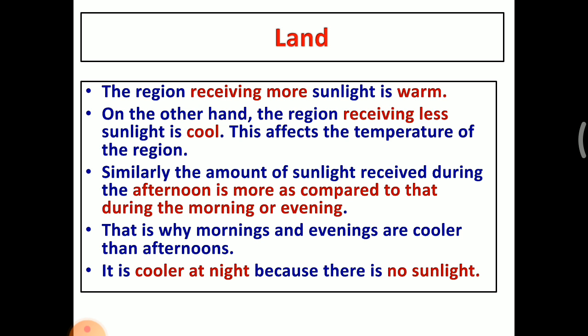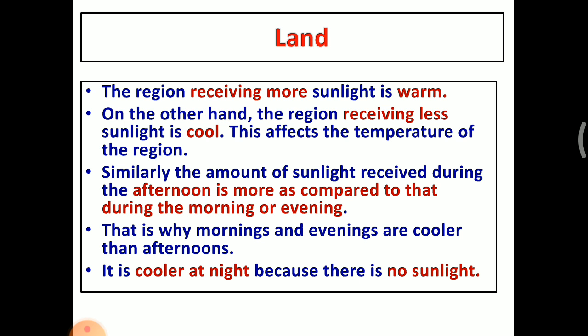Similarly, the amount of sunlight received during the afternoon is more as compared to that during the morning or evening. So the temperature of the land is higher in the afternoon compared to the morning and evening. That's why mornings and evenings are cooler than afternoons.